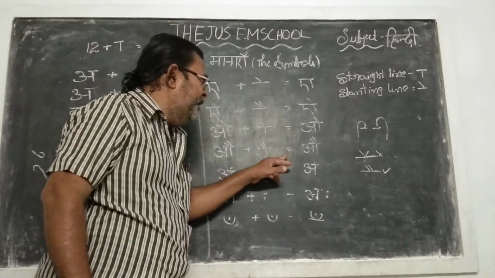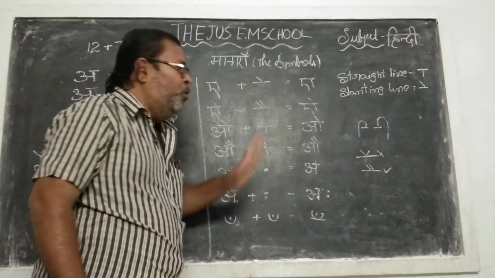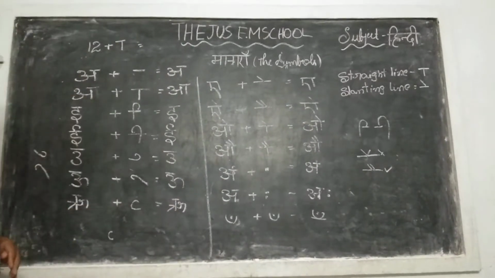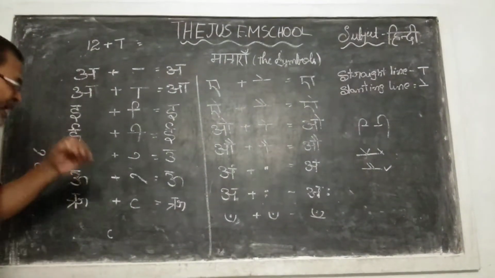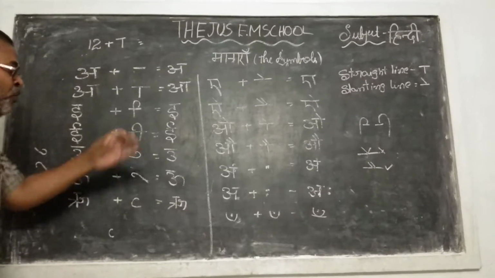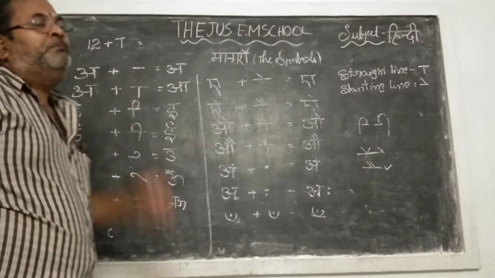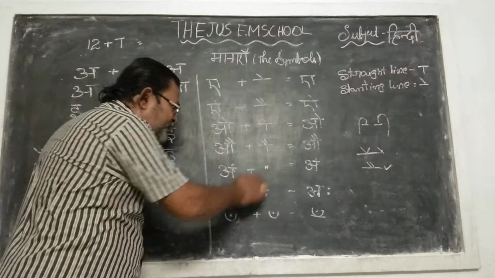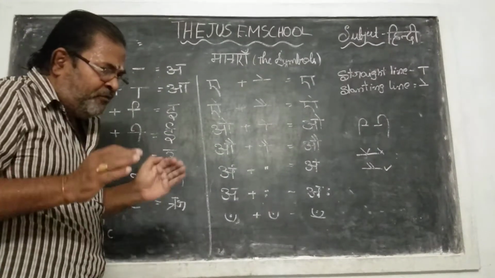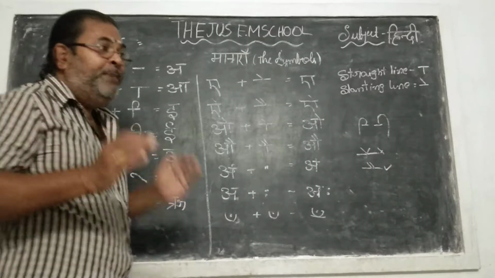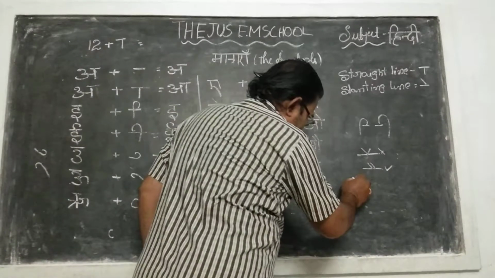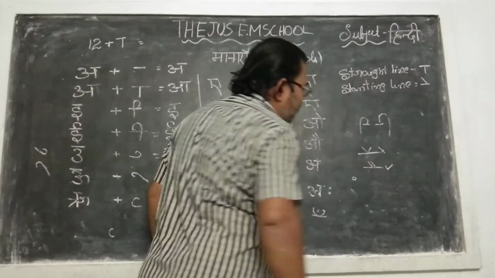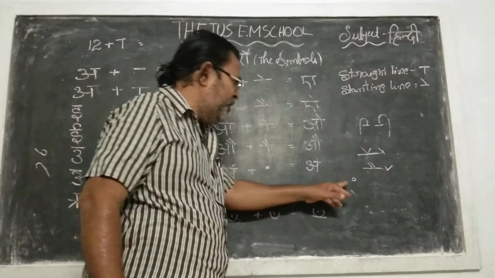When you learn that one, what will you write? O. Very good. Now one of the most important things, the last two but one. What is that one? Bindu. Did you find it here? That is the bindu. Most students write the bindu like this. Did you find it, my friend?